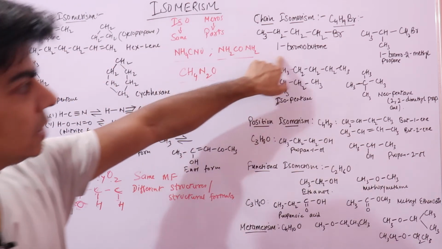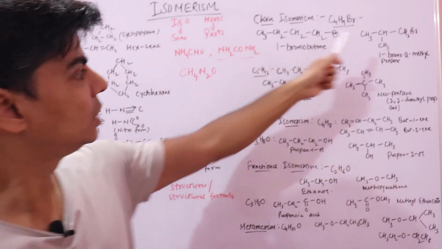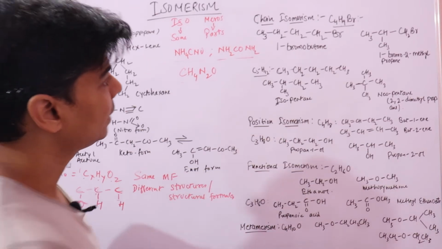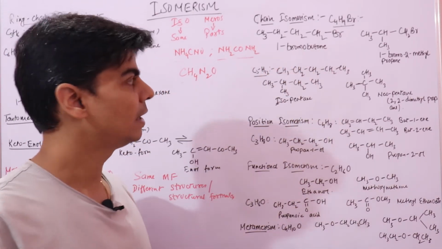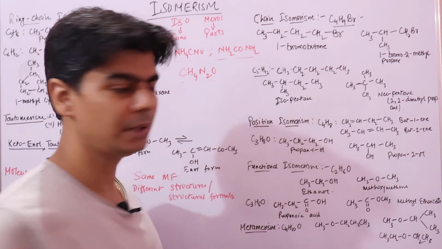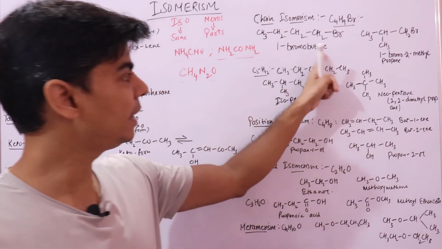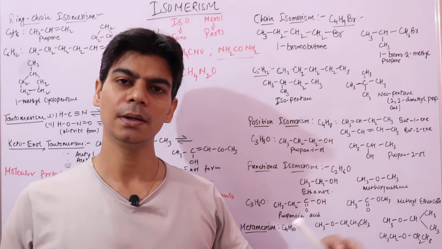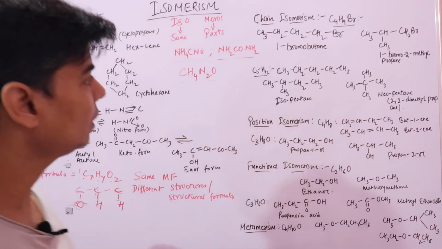So if you look at these two molecules, the molecular formula for both is C4H9Br. And here in 1-bromobutane, it means at carbon 1 a bromine atom is attached. Butane means you have a chain of 4 carbon atoms, and ane means it's an alkane, the nature of the bonds. Ane means you have single bonds.